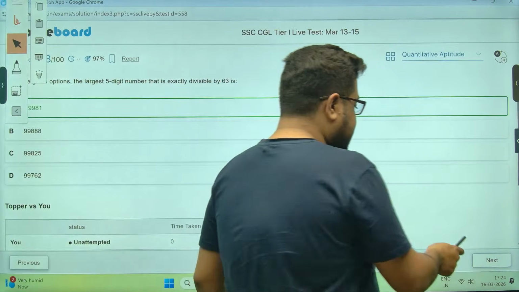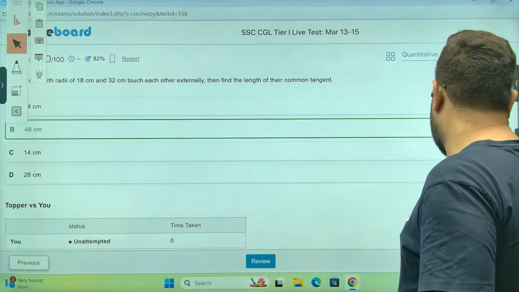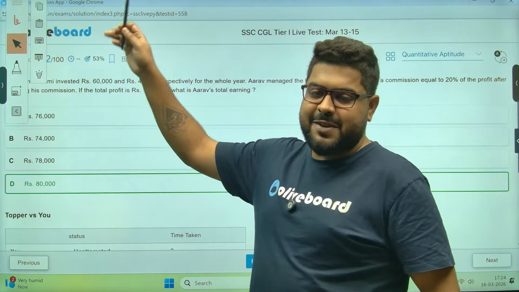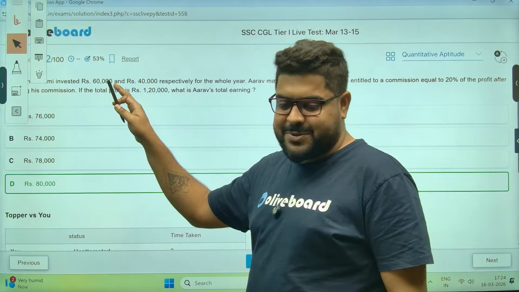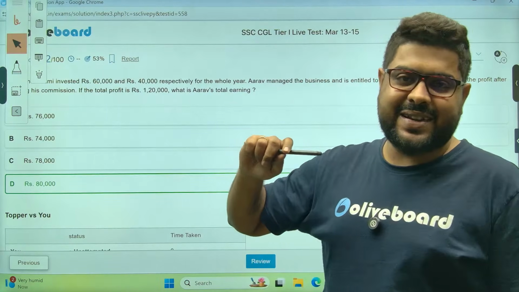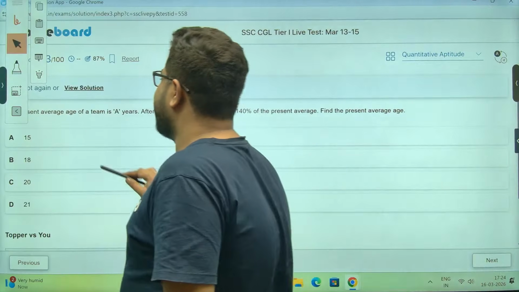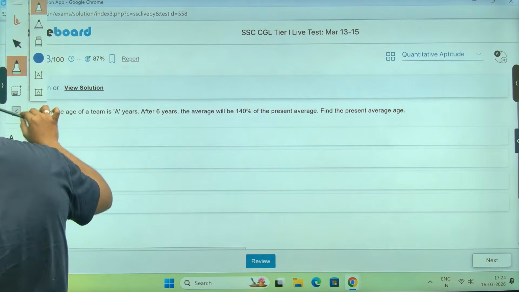Suddenly this particular trap question is at almost 50%, meaning out of every two students who tried this, one got it incorrect. Okay, chalo, let's move to this.